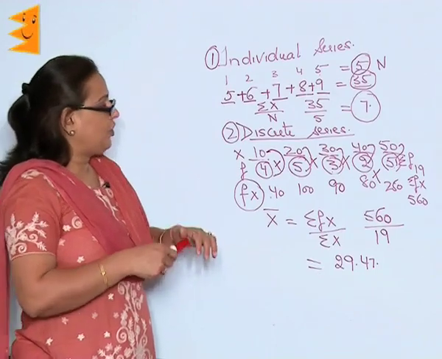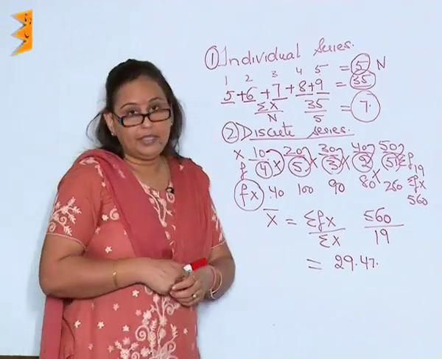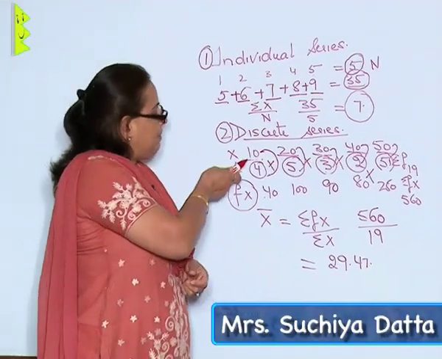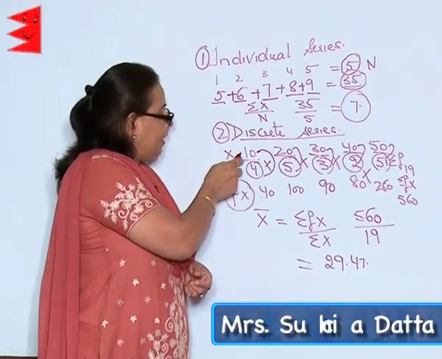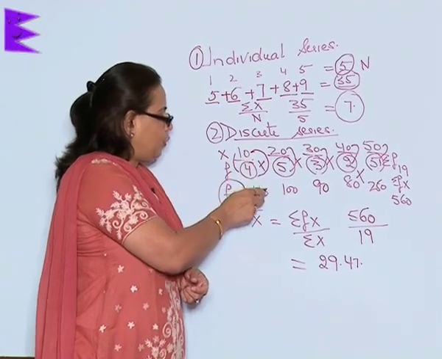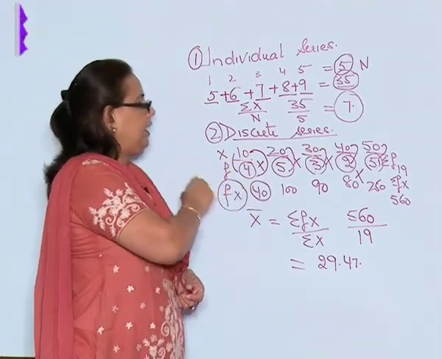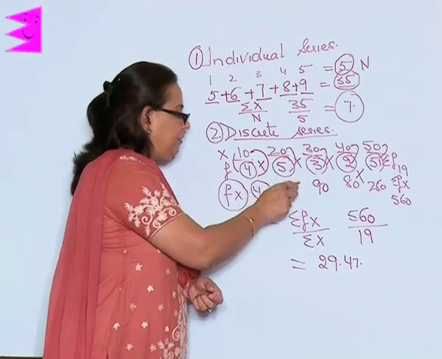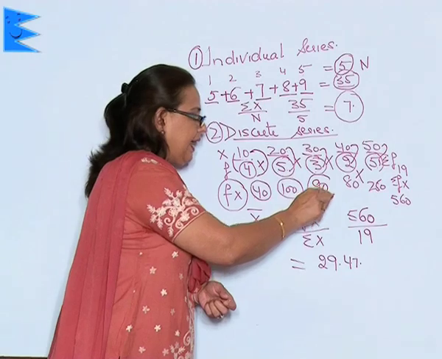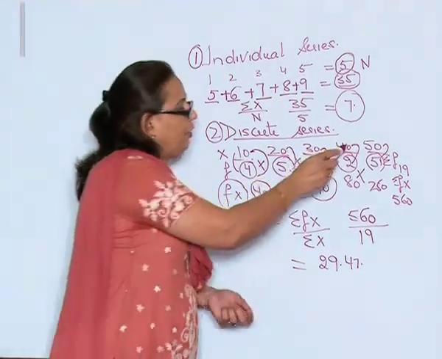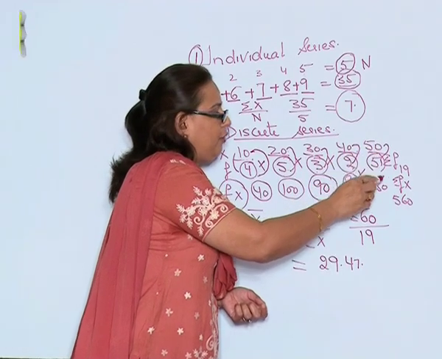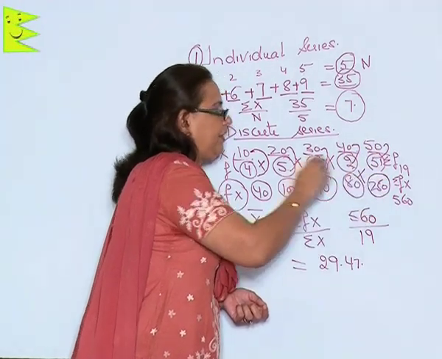But now I shall be finding out the sigma fx, which shall be calculated by multiplying the marks by the frequency. That is 10 into 4 gives me 40, 20 into 5 gives me 100, 30 into 3 will give me 90, 40 into 2 will give me 80 and 50 into 5 will give me 250.